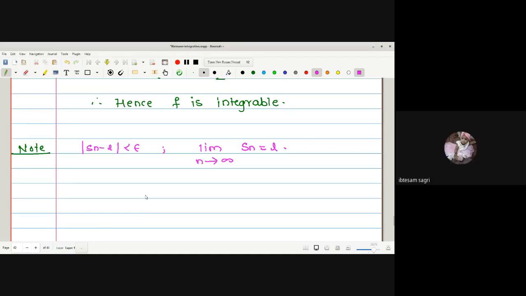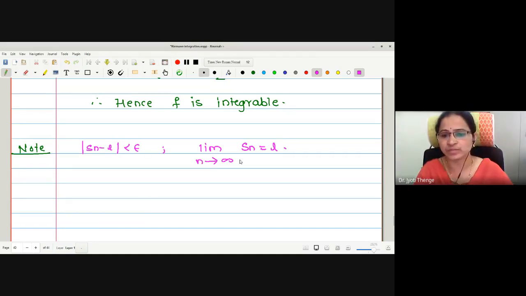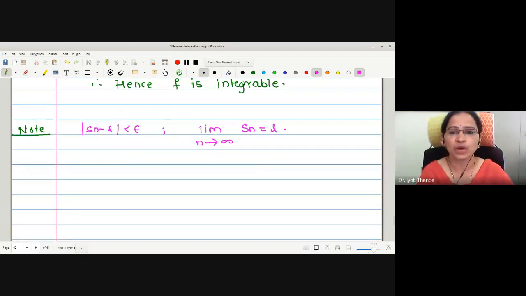Yes, ma'am. Then that is, this modulus form can be written in the limit form as well. Okay. Now here also we have UPF minus LPF less than epsilon. No need to write a modulus because UPF minus LPF is always a non-negative quantity.